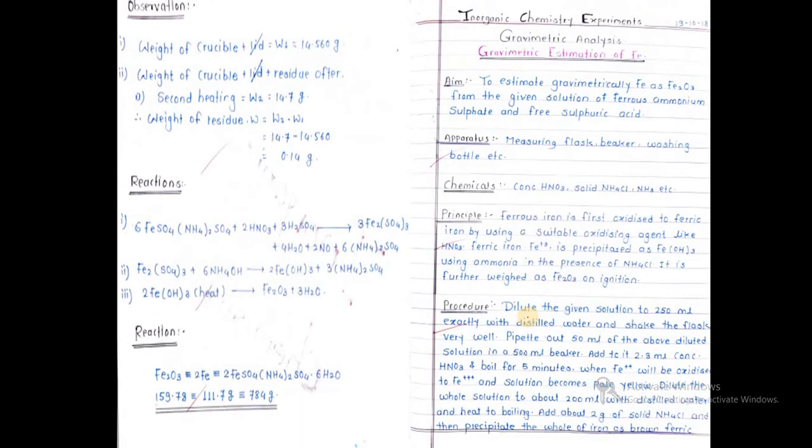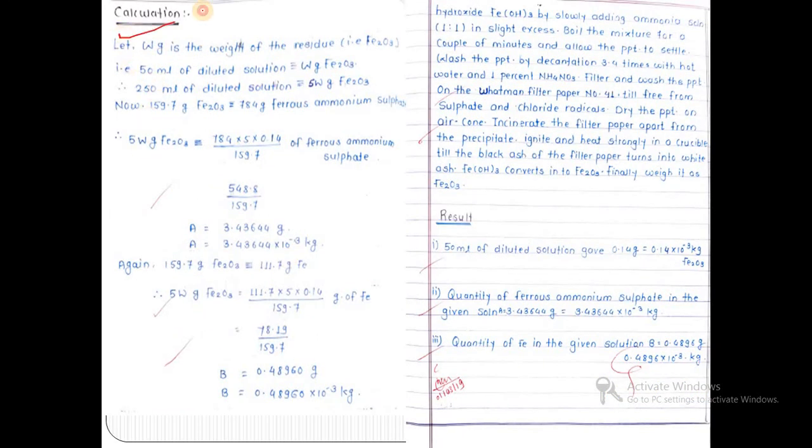So these are some samples to write the experiment. You can write the experiment as per the given format. First the aim, apparatus, chemicals, principle, and procedure on one side, and at the left side the observations, then reactions and relation, and on the next page the calculations on the blank side, and all remaining procedure on the right side, and results at the bottom.